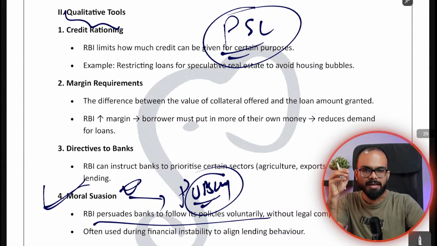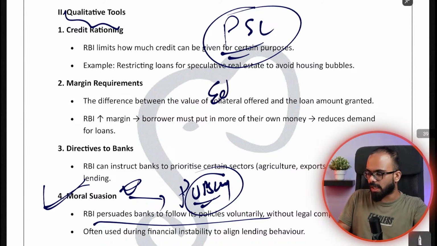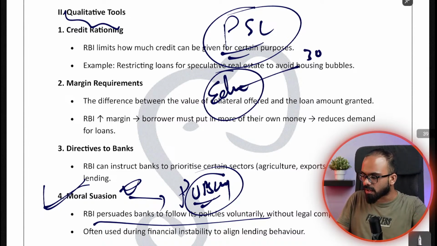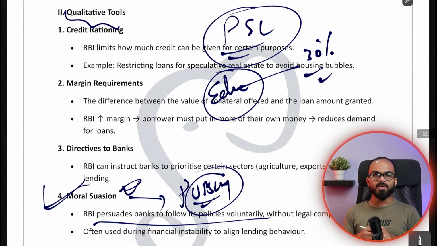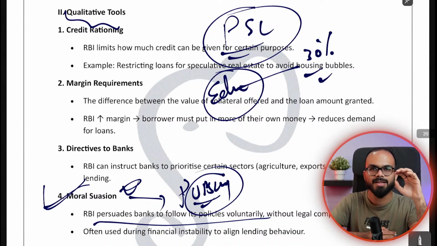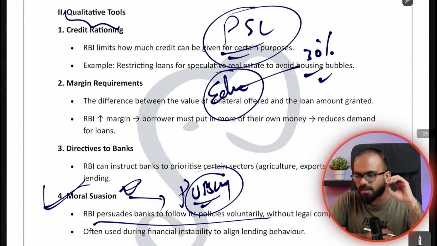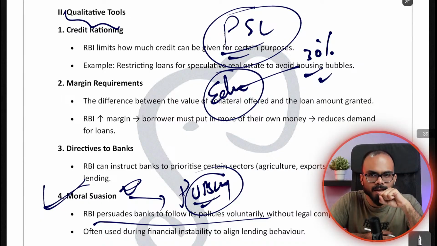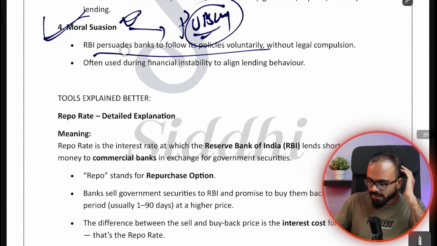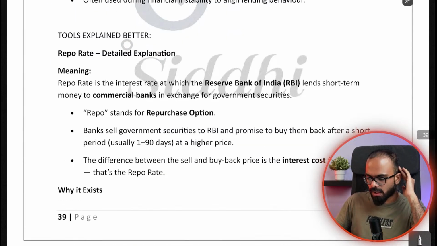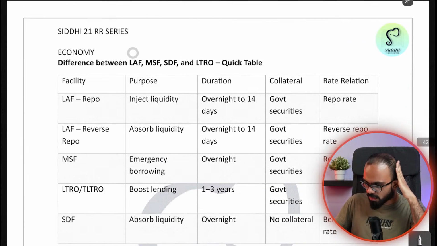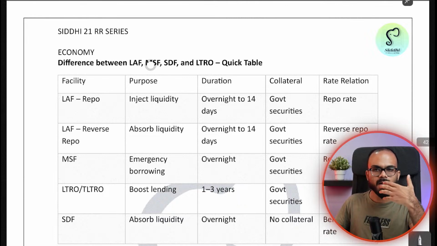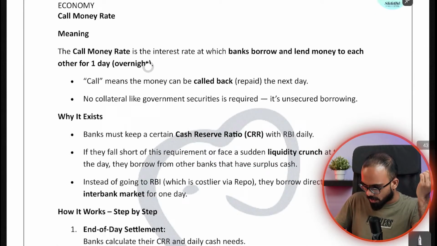So the government can say to a priority sector, for example the education sector, you must give 30% of the loans. Whatever loans a bank is giving out, you must give 30% of these loans to the education sector. So they can mandate this. This is called priority sector lending, right? So this is about priority sector lending, qualitative tools and quantitative tools, and the whole story of your monetary policy and the monetary policy committee.